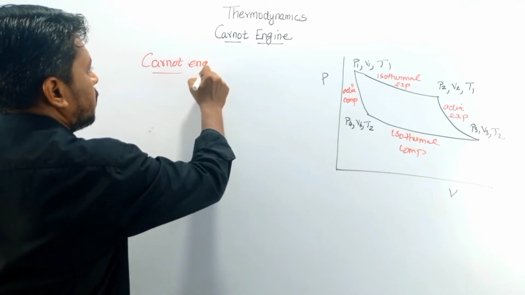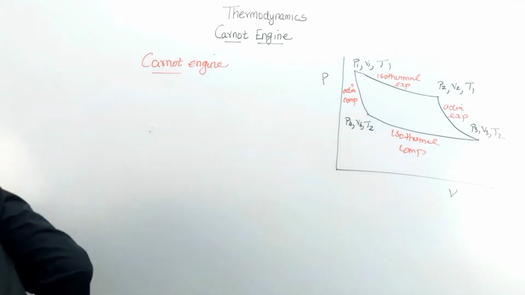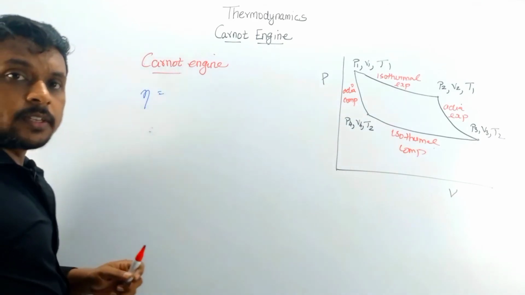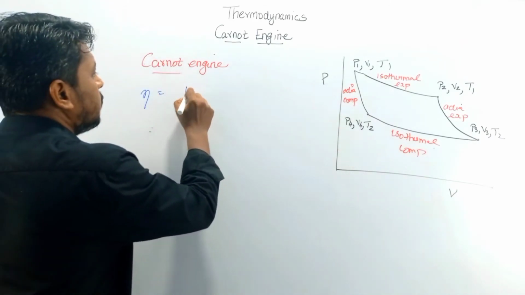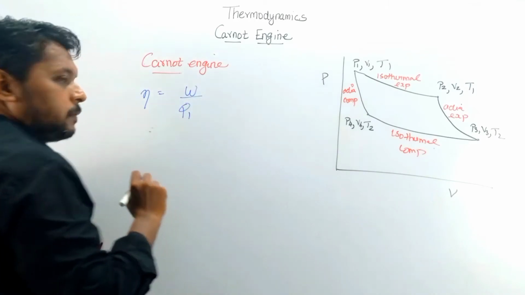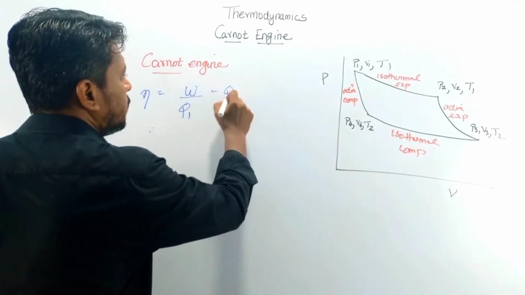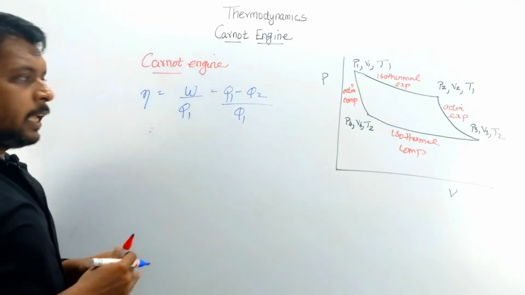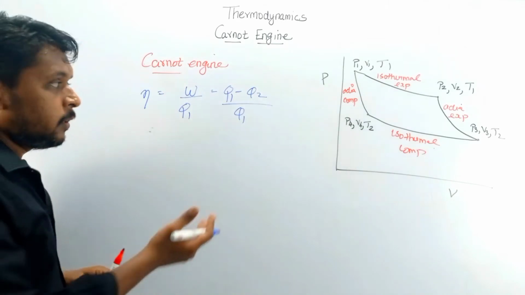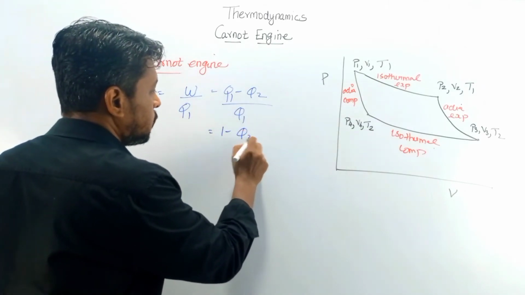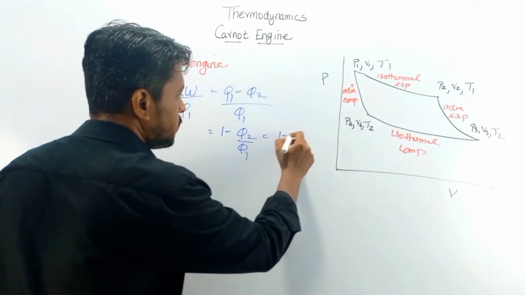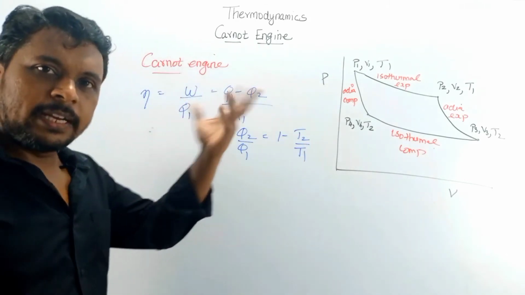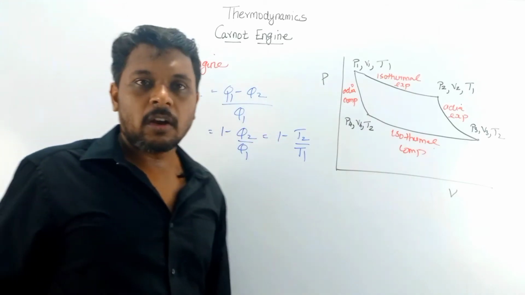Now, what is the efficiency of this Carnot cycle or engine? The efficiency is the work done divided by the heat supplied. The work done is Q1 minus Q2, divided by Q1, the heat supplied, which is equal to 1 minus Q2 by Q1. In terms of temperature, it is 1 minus T2 by T1. So this is the efficiency of a Carnot engine.